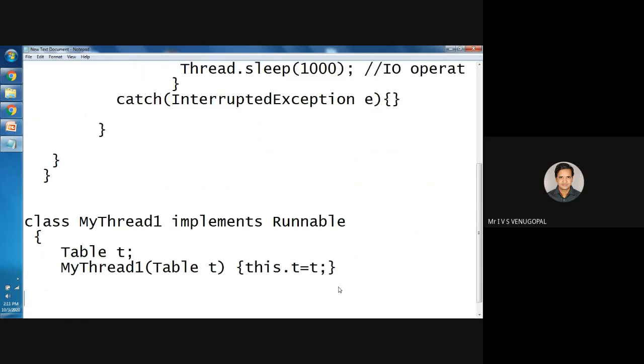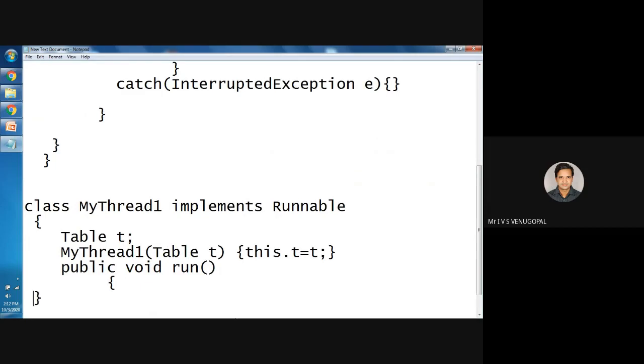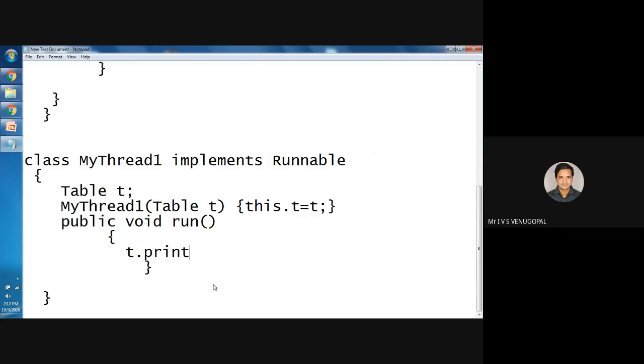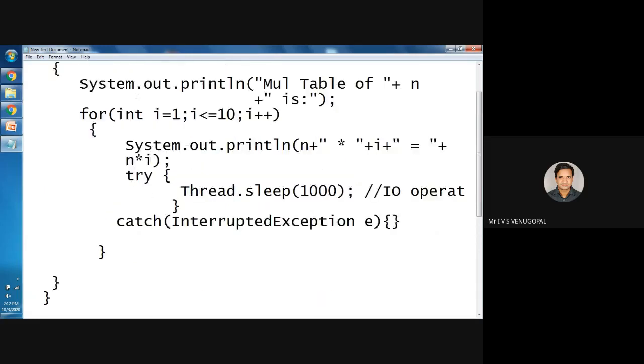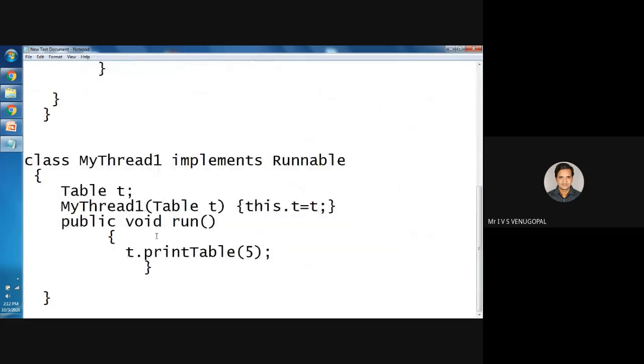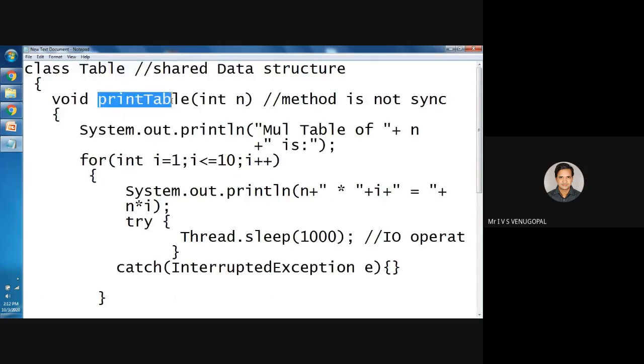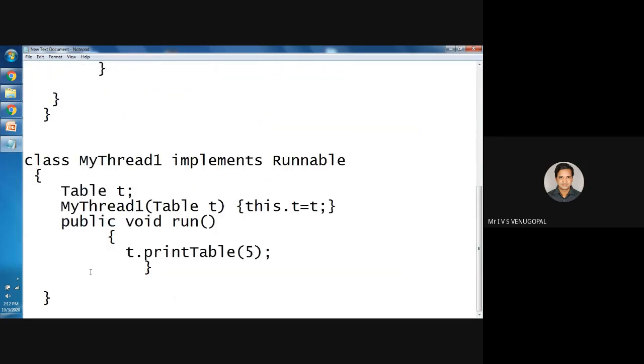Next, I need to write the functionality of the thread. You will be writing the functionality of the thread inside the run method. Public void run. For example, consider the functionality of this thread is to print the multiplication table of 5. To print the multiplication table, there is a resource, the shared data structure table. So t.printTable(5). So MyThread1 prints the multiplication table of 5.